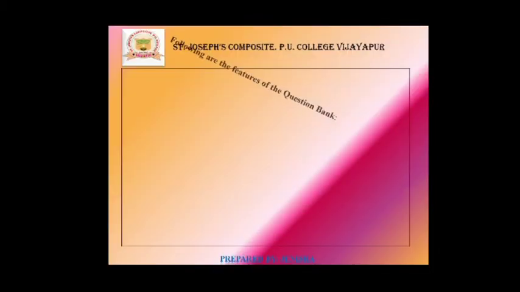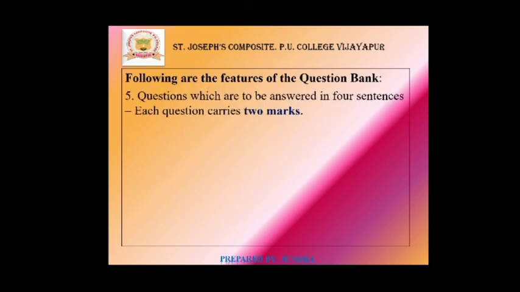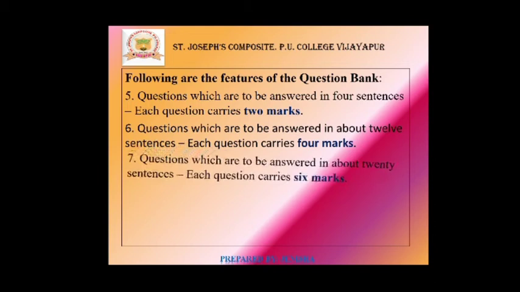Next, questions which are to be answered in 4 sentences, that means each question carries 2 marks. Next, questions which are to be answered in about 12 sentences, that means each question carries 4 marks. Questions which are to be answered in about 20 sentences, so each question carries 6 marks.